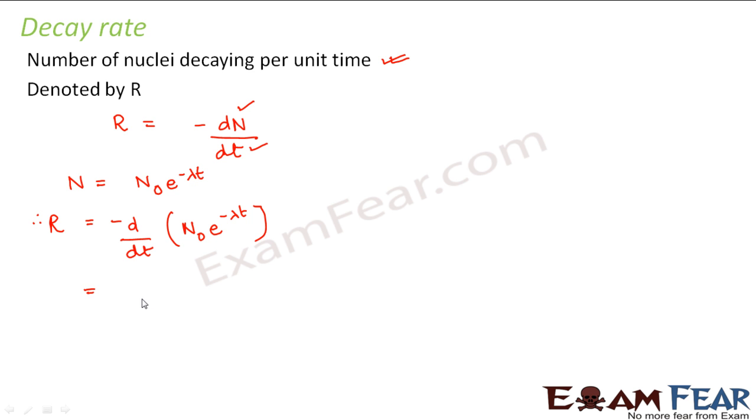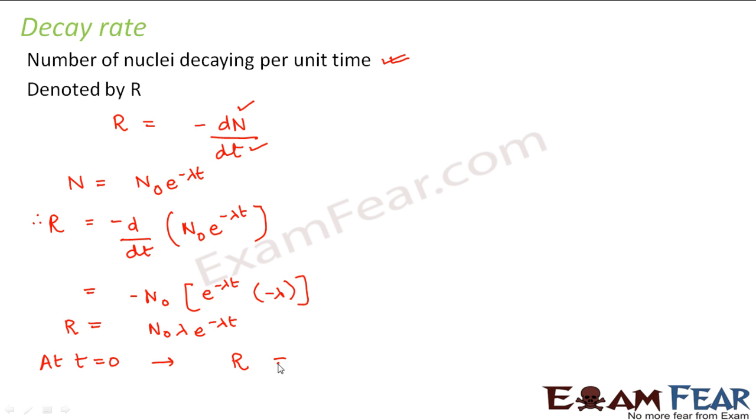So this becomes equal to n naught e to the power minus lambda t into minus lambda, with the minus signs cancelling. So this becomes equal to n naught lambda e to the power minus lambda t. Now at t is equal to 0, what happens? r becomes, e to the power 0 is 1, so this becomes n naught lambda.